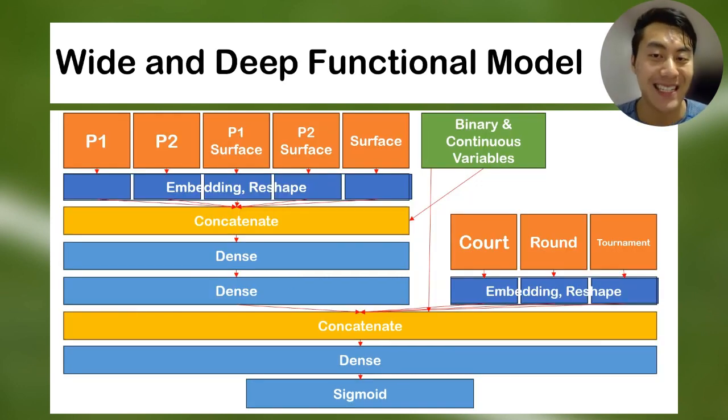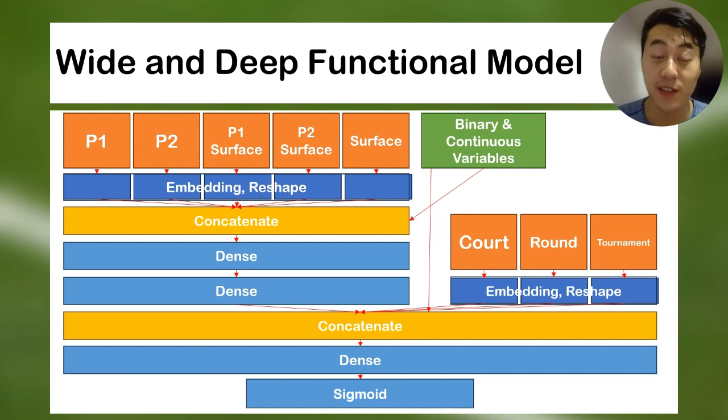My functional model is a deep and wide neural network which handles categorical and numerical data in a unique way. I've separated these categorical variables on the left to be embedded and then passed along with numerical data through deep hidden layers to capture more complex relationships. I've done this because surface specialists such as clay or grass specialists are huge in tennis, so I wanted to see if putting these variables together could allow the model to learn this.